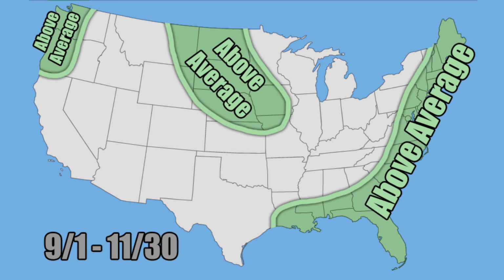This is your slightly above average region. We have one for parts of the Pacific Northwest. We have another one for the north central United States, and for much of the eastern seaboard, as well as parts of the Gulf states.